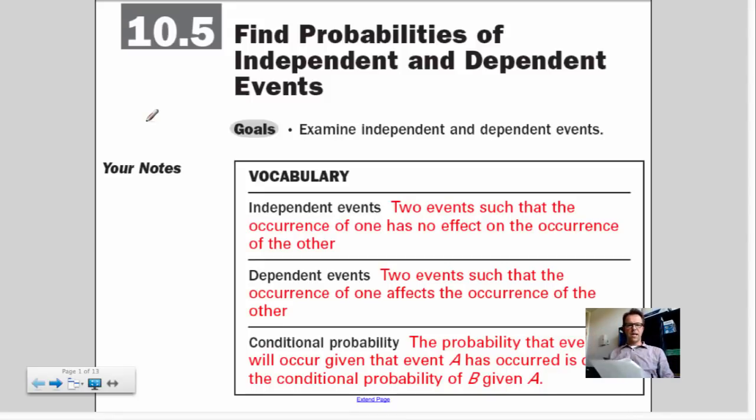Probability, section 10.5. Find the probability of independent and dependent events. This is typically when you find the probability of doing one thing after another, like picking two marbles out of a bag, one after another. What's the probability of picking a king twice? If you pick two cards out of a deck, what's the probability of picking a king the first time and then the second time, and you would multiply.